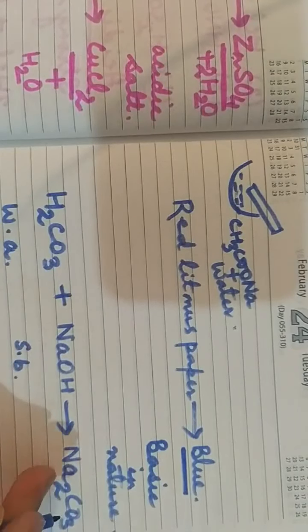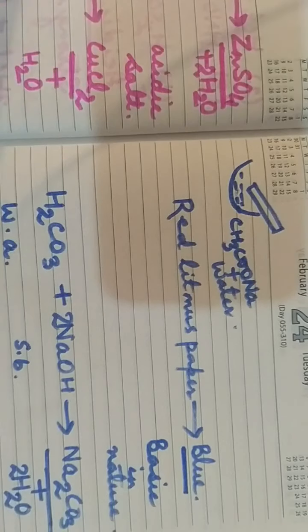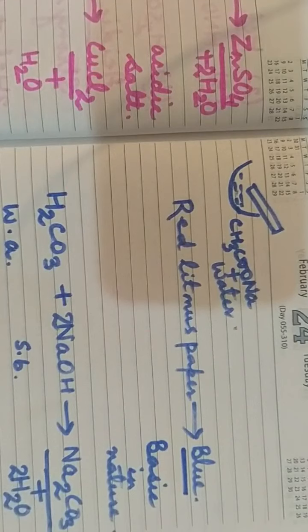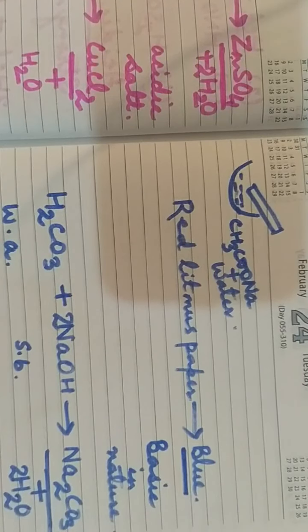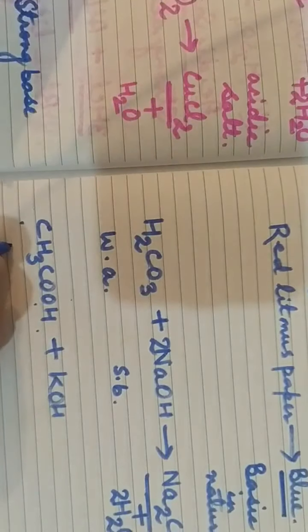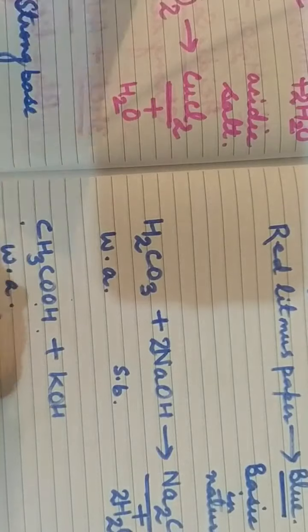Then again we can take another example, that is acetic acid, CH3COOH, plus potassium hydroxide. What type of acid is CH3COOH? It is acetic acid and it is a weak acid.